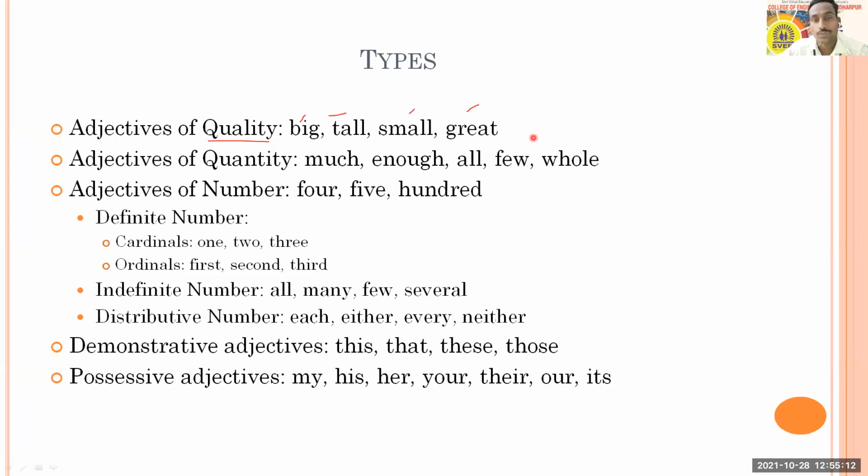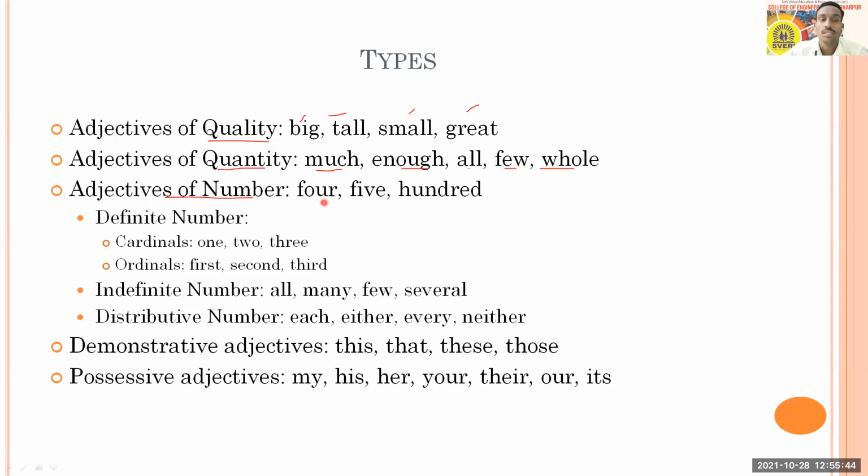Okay. Then next, you can talk about adjectives of quantity. They talk about quantity, not in terms of numbers, but like much, enough, all, few, full. They can be called adjectives of quantity. You can say much time, enough money, all people, few students, whole community. You just try to connect it with nouns. Okay. Then we have here